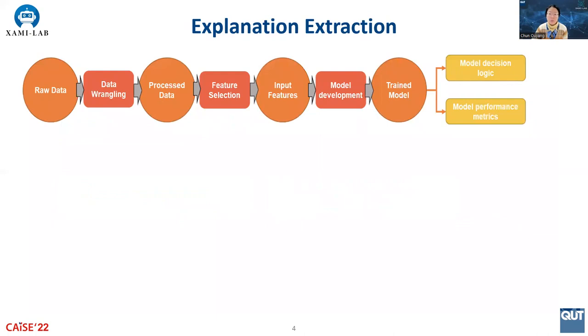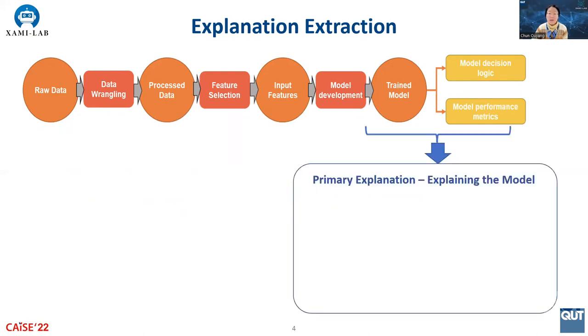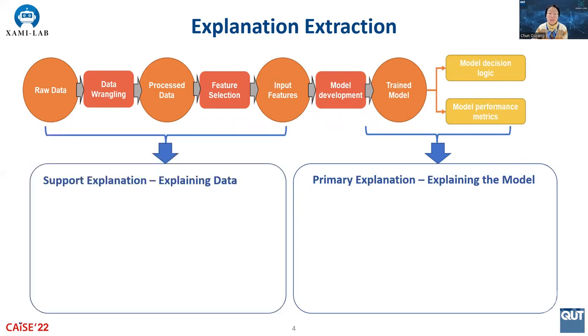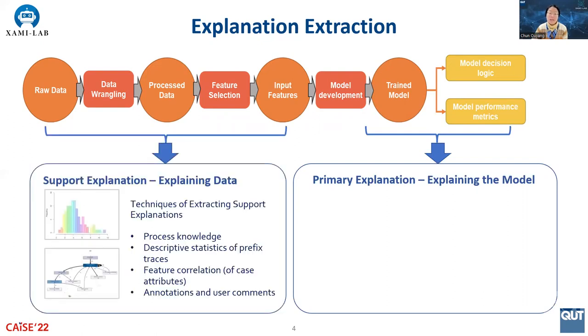As mentioned before, after predictive model has been developed, explanations can be extracted at various stages of model development. These mainly include primary explanation, which focuses on how models make decisions, and support explanations, which focuses on explaining input data, providing support evidence, and incorporating relevant domain knowledge.